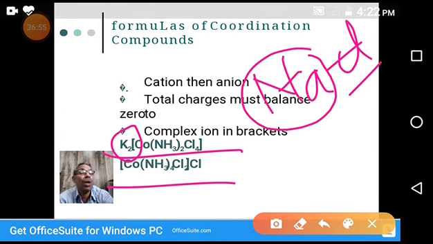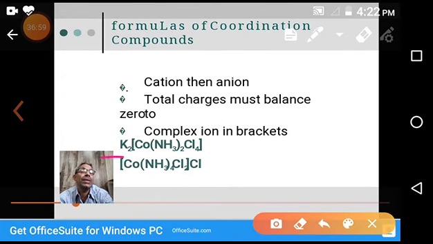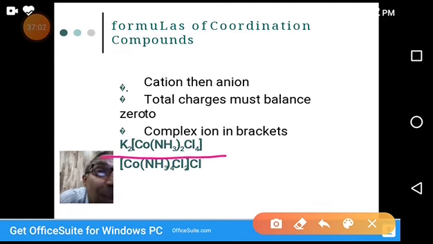In this complex compound, look carefully. In the first example, potassium is the cation and the complex is a negative ion, so it is an anionic complex. In the second example, the coordination sphere is written first, followed by the chloride ion. That means this complex is a cationic complex, and chloride is a minus ion.